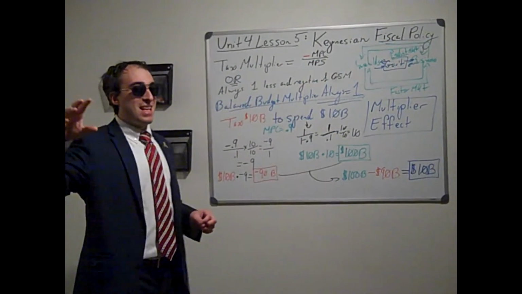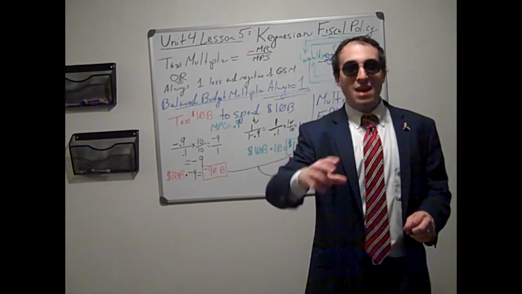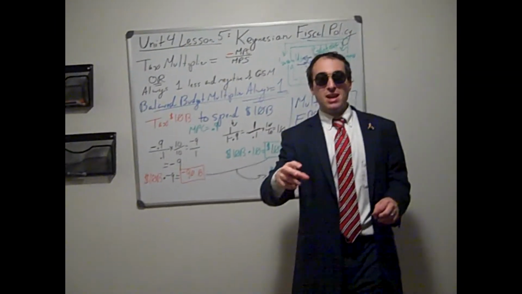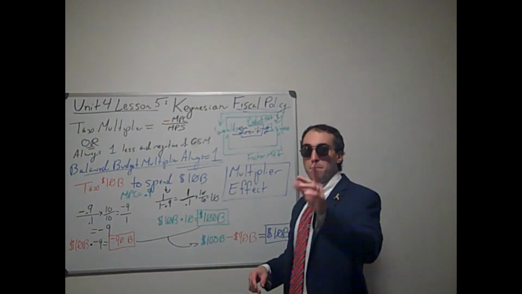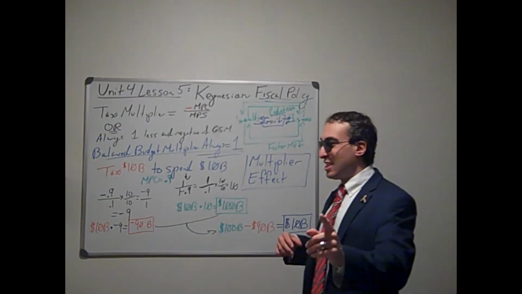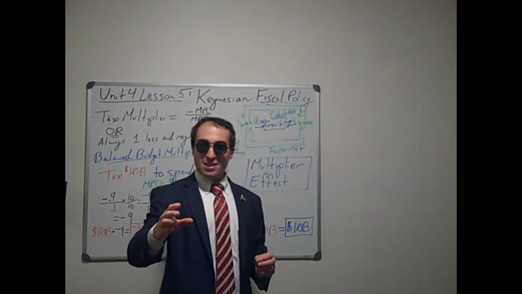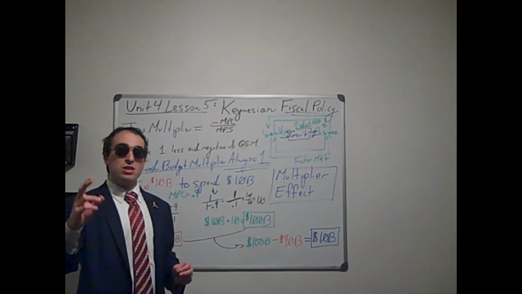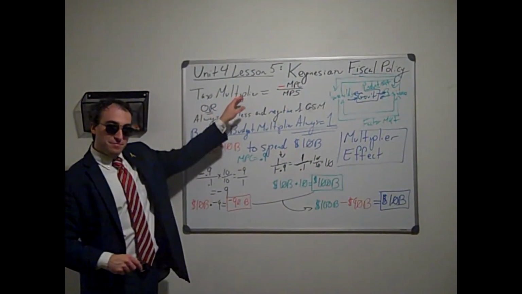So we got one more Keynesian economics for you. The balanced budget multiplier. How to both balance a budget, which means you spend only what you make, and still increase real GDP. First, let's take a look at the tax multiplier.